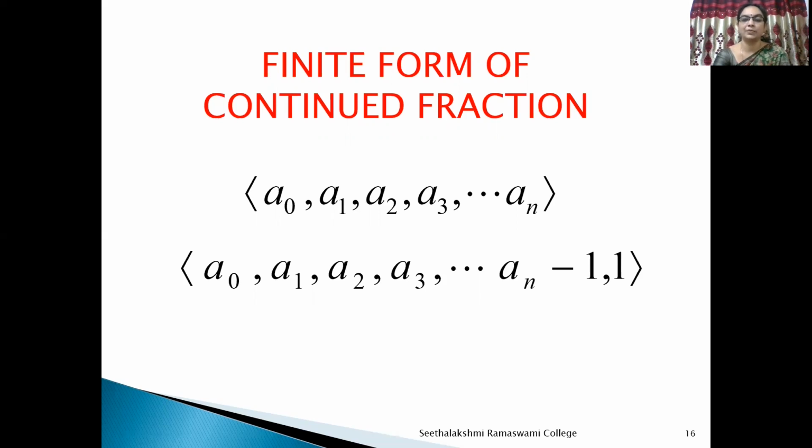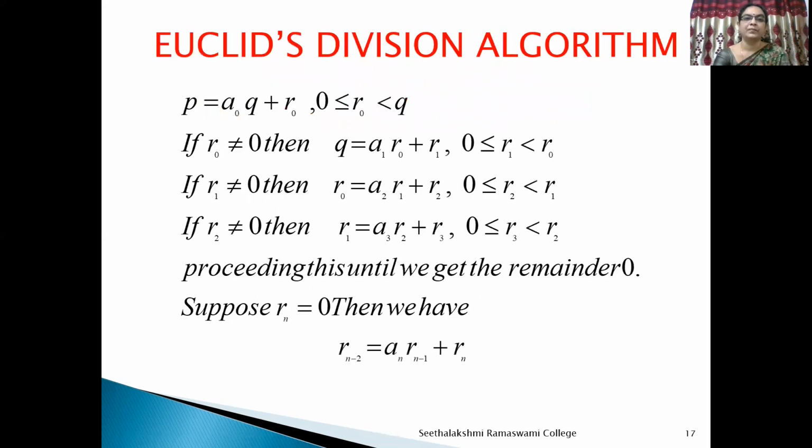That is a_{n-1}, a_n. Euclid's division algorithm: if P is divided by Q, we get a quotient a0 and remainder r0, where r0 lies between 0 and Q. If r0 is non-zero, then divide Q by r0, we get a quotient a1 and remainder r1, where r1 lies between 0 and r0.